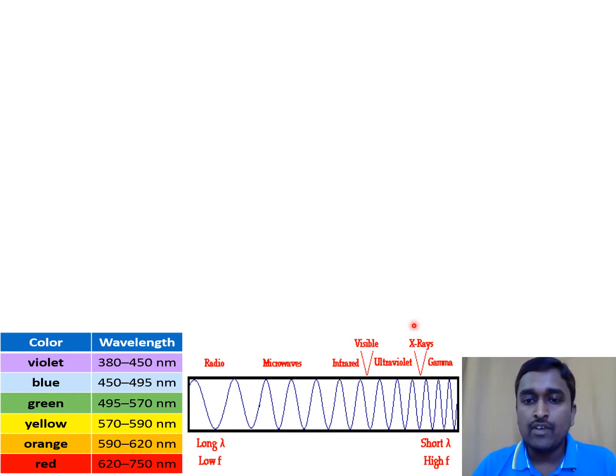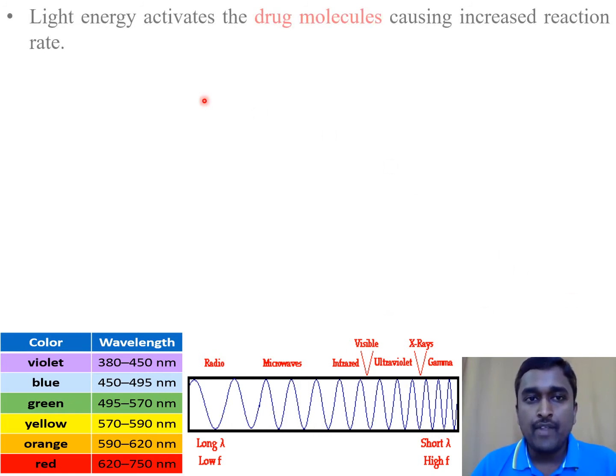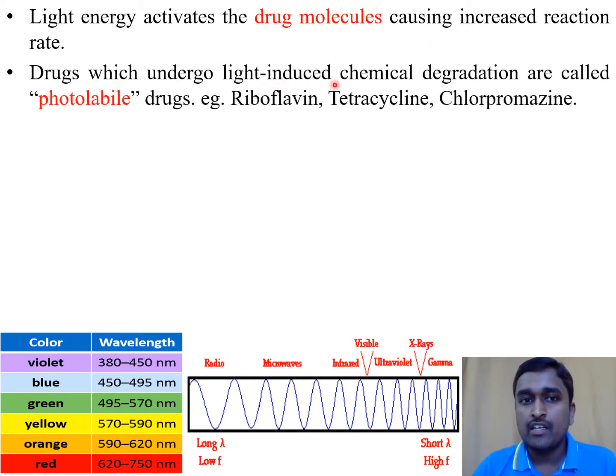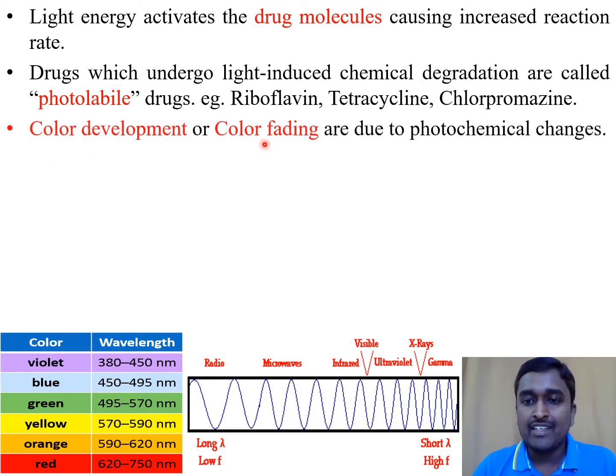So these kinds of light have more influence on the degradation of the drug as well, compared to the other rays. Light energy activates the drug molecules, causing an increased reaction rate. Drugs which undergo light-induced chemical degradation are called photolabile drugs or photosensitive drugs. Examples are riboflavin, tetracyclines, chlorpromazine. Color development and color fading are indications that the drug has a photosensitive nature.